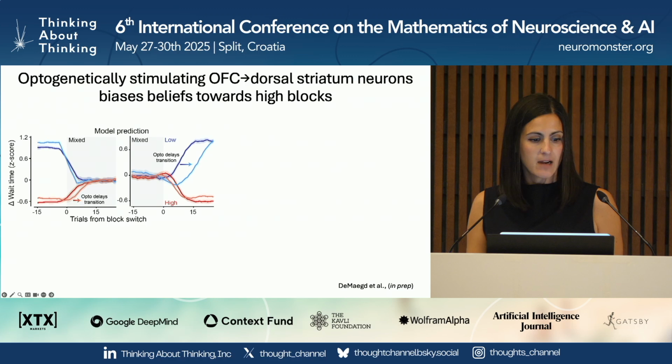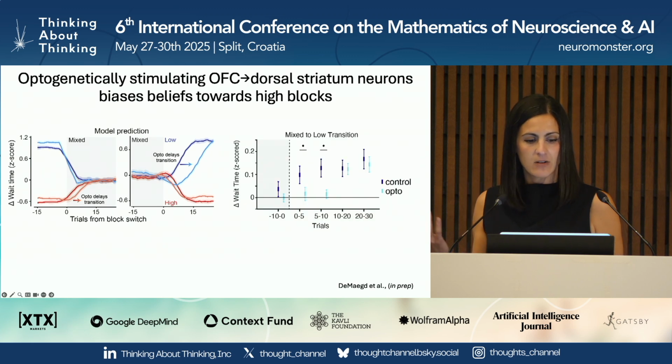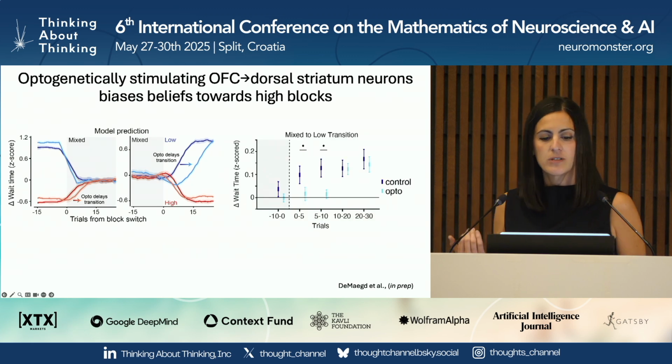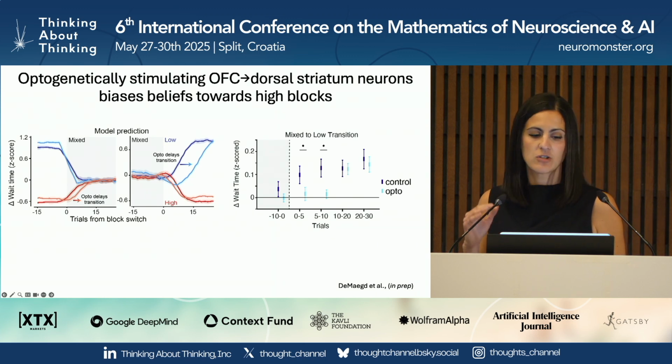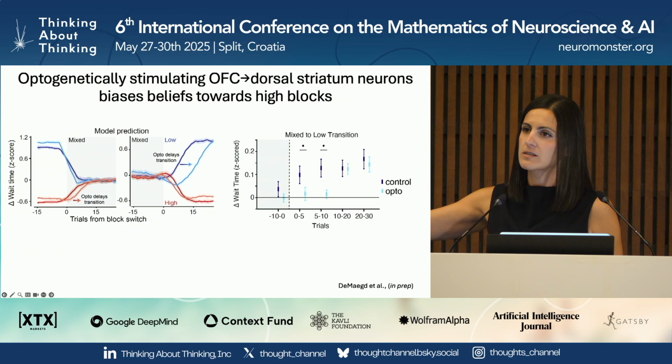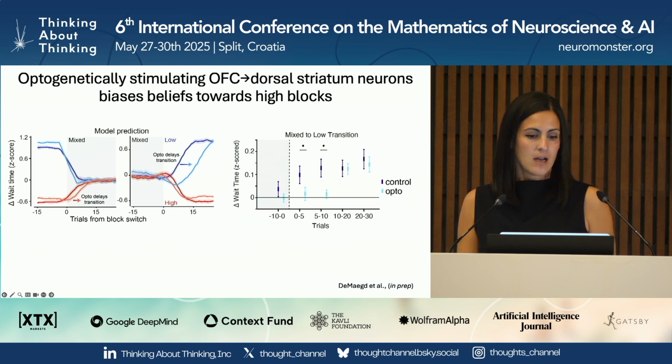So Maggie compared how the wait times change at the different transition types. And I'm just going to show you this transition from mixed to low blocks, but she basically found what the model predicted, which is that there's a specific delay in how quickly the rat's wait times change at transitions into low blocks in particular. And we didn't find any significant changes at the other block transitions, which is a specific prediction of the model, okay?